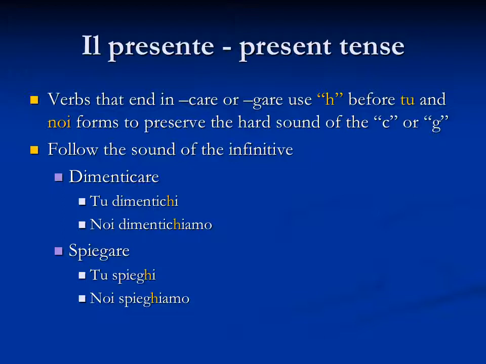The same thing occurs in the noi form because we're adding an iamo, so that i sound once again, and the i sound following a g would be soft. Well, to avoid that and maintain that hard sound of the infinitive, the -gare sound, we add an h. So it becomes noi spieghiamo.